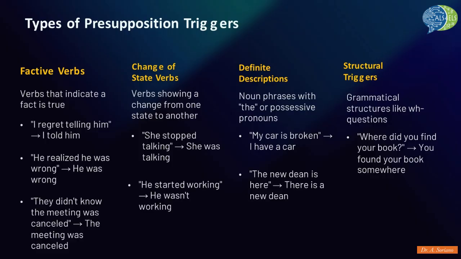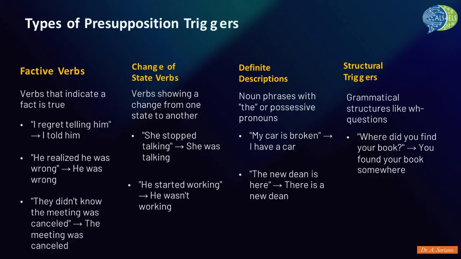Factive verbs: these are verbs like regret, realize, and know, which presuppose the truth of the clause that follows them. For example, I regret telling him presupposes that I told him. Change of state verbs: verbs like stop, start, continue, or begin presuppose a prior state. She stopped talking presupposes that she was talking before.